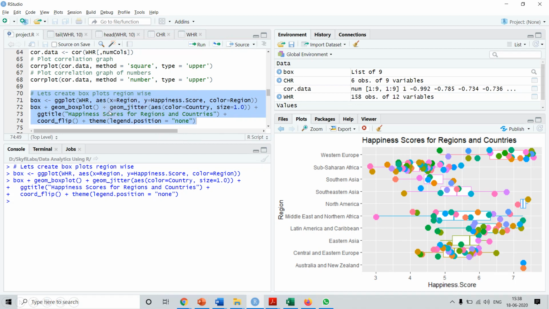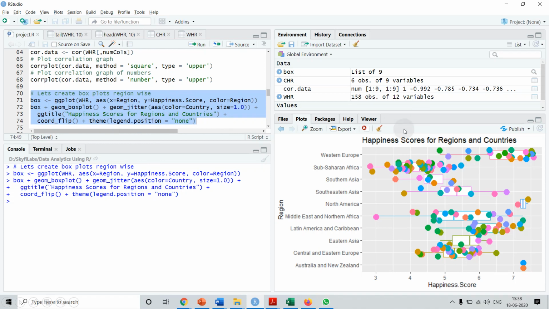It is similar to the geom_point method, but with some differences. We specify the color should be based on the country, and the size 1. The title we give is happiness score for regions and countries. Then we want to flip the coordinates, so we call the coord_flip method. And since there are 158 countries, we do not want the legend, so we set the legend position to none in the theme.